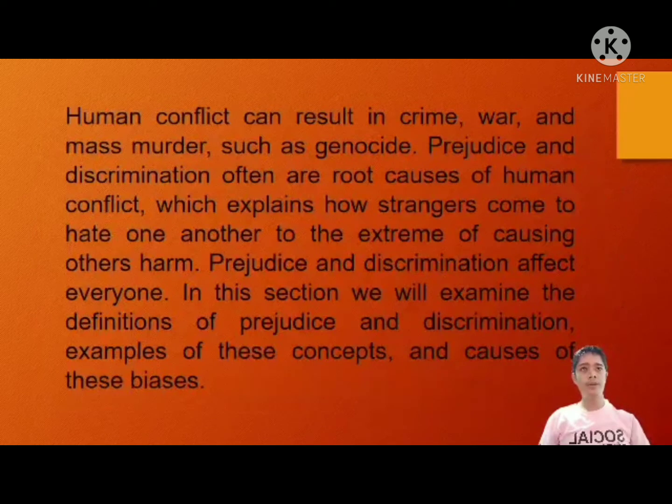Human conflict can result in crime, war, and mass murder, such as genocide. Prejudice and discrimination often are root causes of human conflict, which explain how strangers come to hate one another to the extreme of causing others harm. Prejudice and discrimination affect everyone. In this section, we will examine the definition of prejudice and discrimination, examples of these concepts, and causes of these biases.